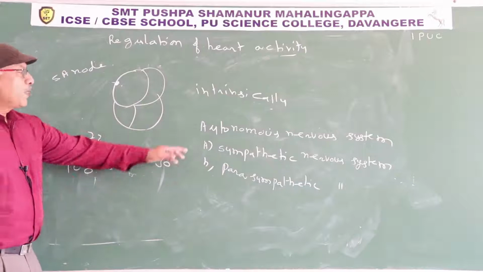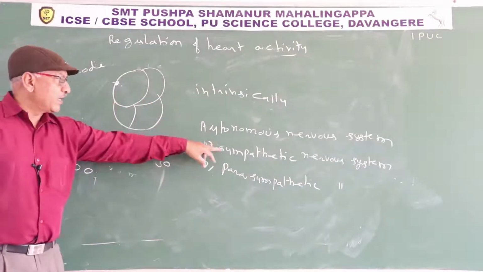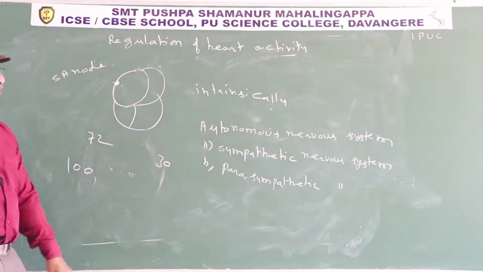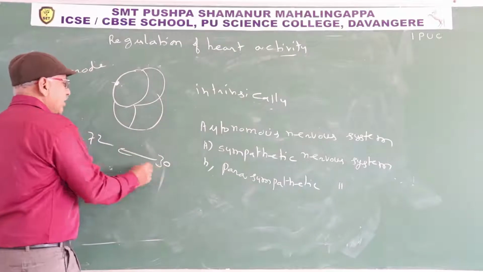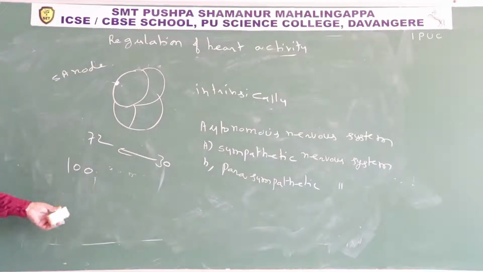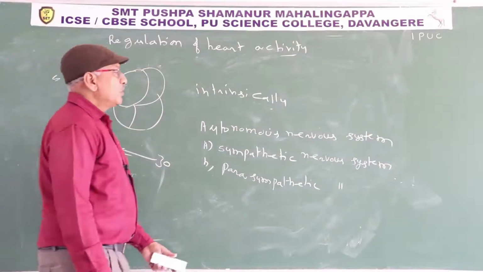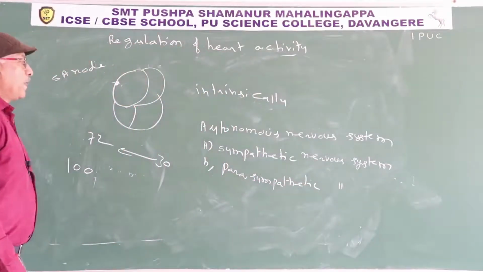At that time the nerve center present in the medulla oblongata stimulates the sympathetic nervous system. The sympathetic nervous system increases the heartbeat. Increase the heartbeat means from abnormal to normal, so from 30 it becomes 72. In this manner the sympathetic nervous system increases the heartbeat and cardiac output. Similarly, the parasympathetic nervous system decreases the heartbeat and decreases the cardiac output.